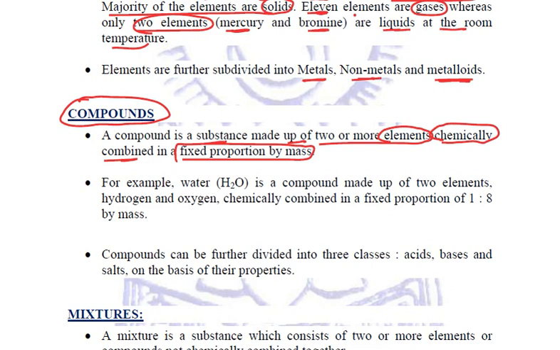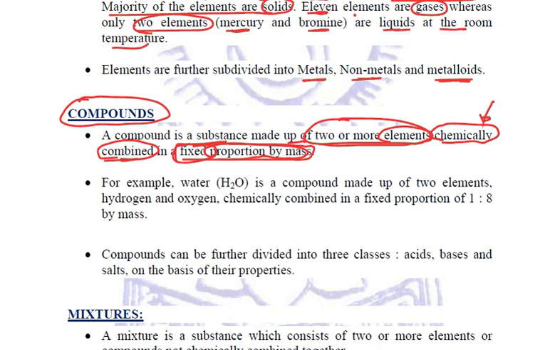Number one, it is made up of two or more elements. It's not a single element, two or more elements. And these two or more elements are chemically combined together, not physically. And whenever they are combining, their proportion by mass is fixed.